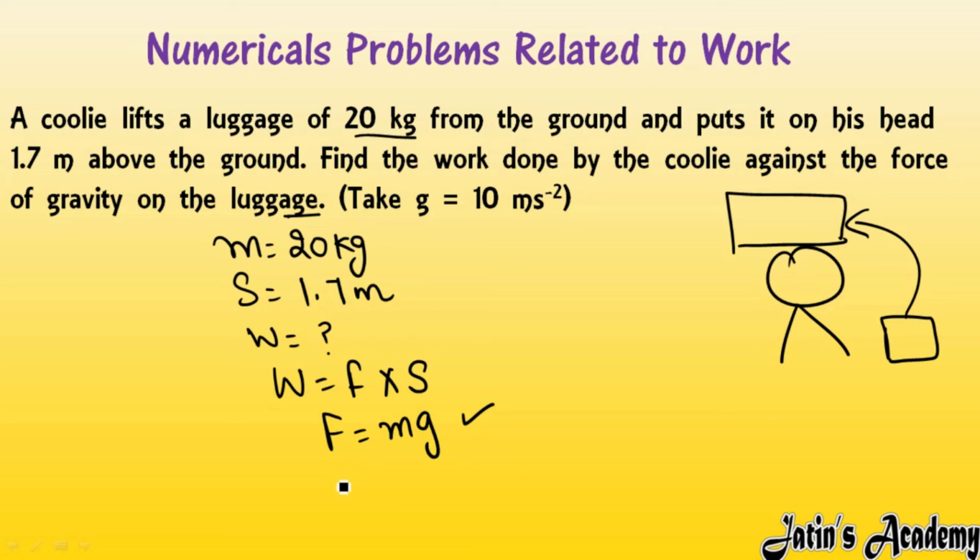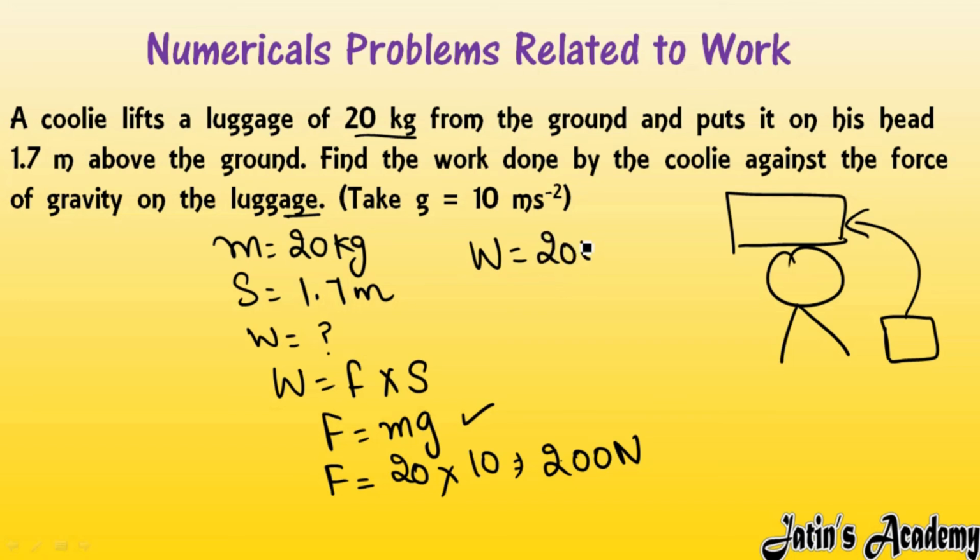So here we have the relation F is equal to m, which is given 20, multiply g value, which is given 10. So here you will get 200 Newton. So force we have calculated as 200 Newton, displacement is already given 1.7. So just put in the formula. W is equal to F, F is 200, multiply displacement 1.7. When you multiply 200 multiply 1.7, you will get 340 joule as the work done by this coolie in order to lift the luggage.